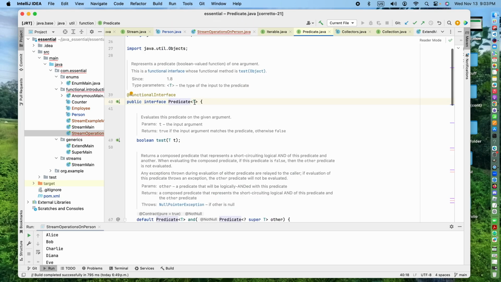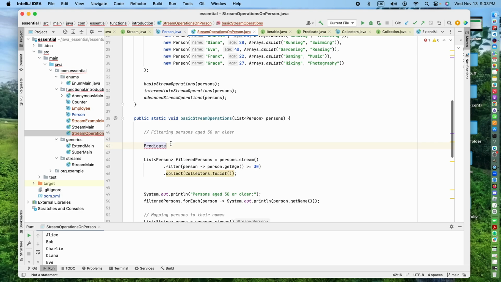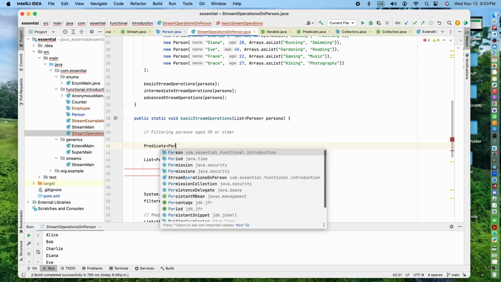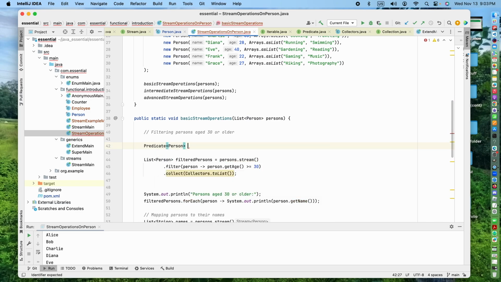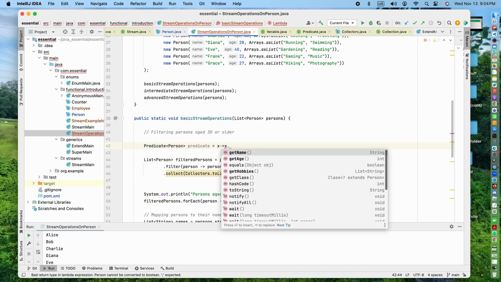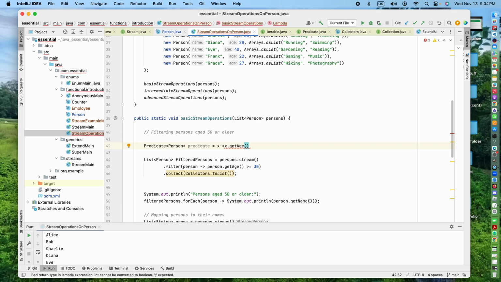We have to mention the type, so I have to mention a type here. So what is the type we are talking about? This is the person subject, this is the type. Okay, and then it's called a predicate. Then we have to say the lambda expression. The lambda expression is for x, for example x, then x dot getAge greater than or equal to 30. Okay, this is a predicate.